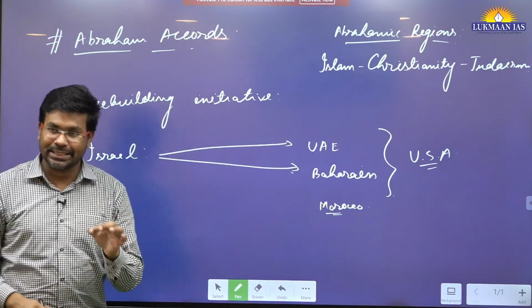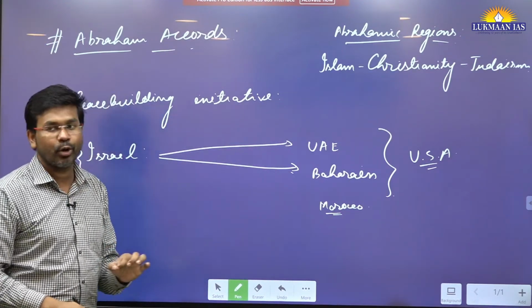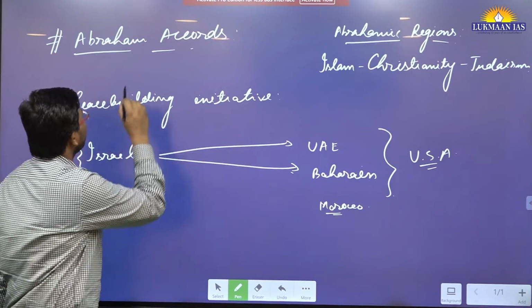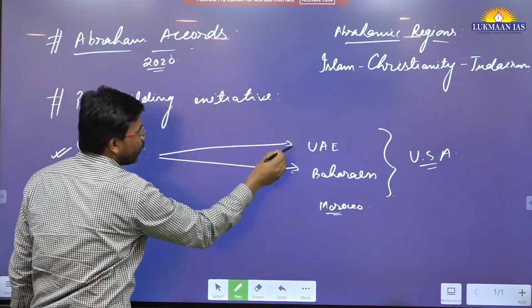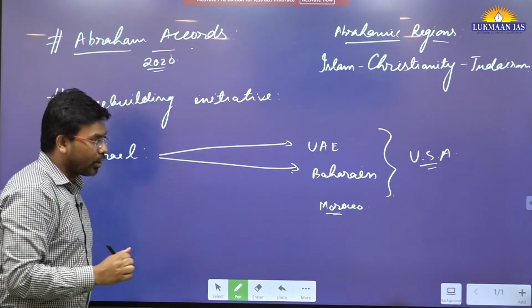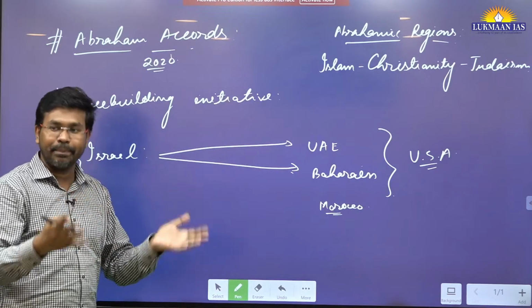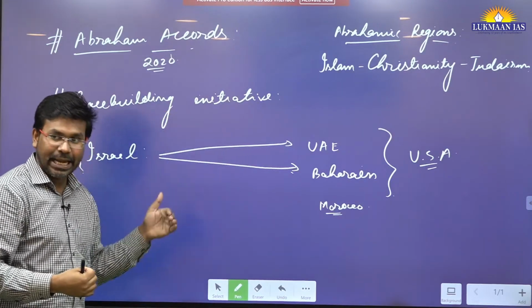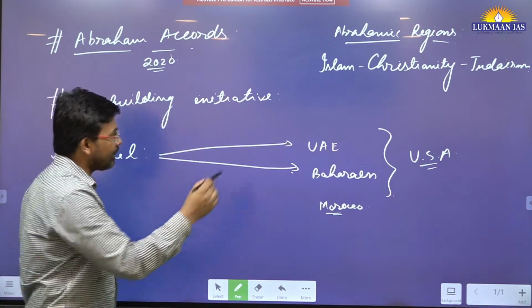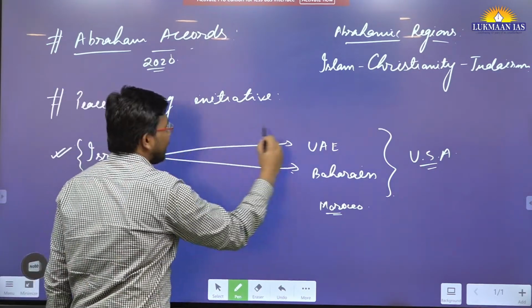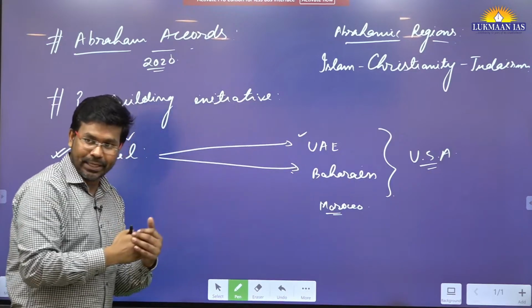And it has been 3 years since the Abrahamic Accord was signed. This accord was signed in the year 2020 between Israel, UAE and Bahrain. Although these names remain on paper, since the signing of the accord most relations have been established, because after that UAE and Israel have had diplomatic ties.